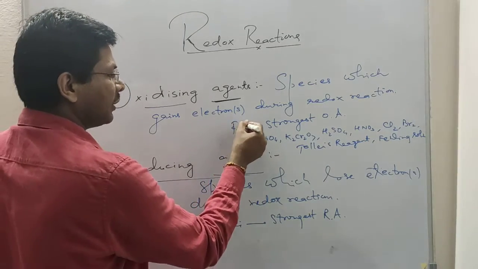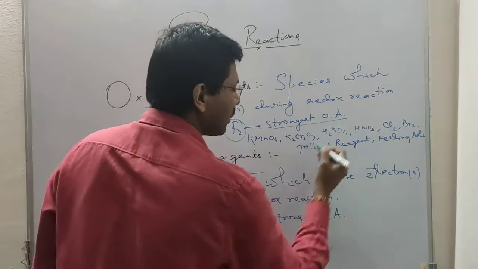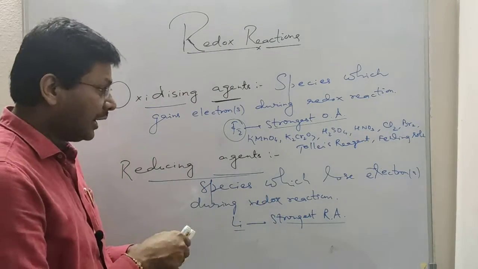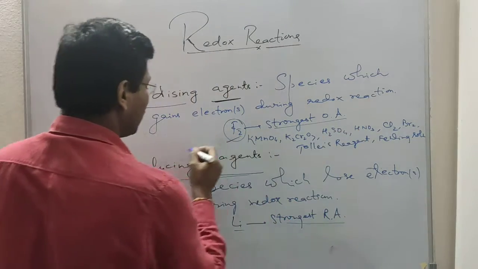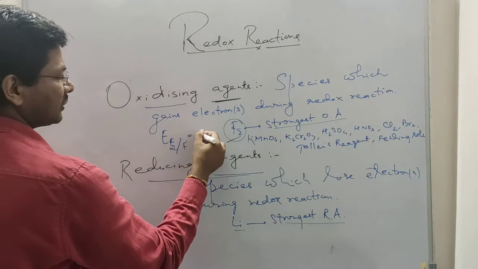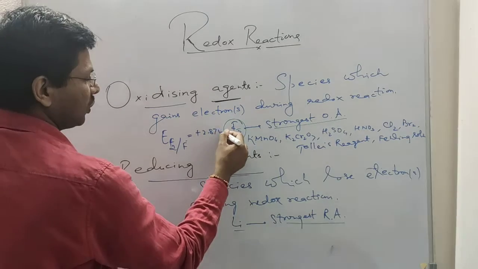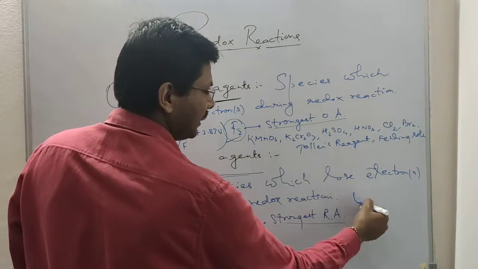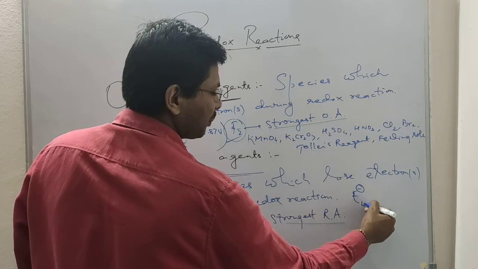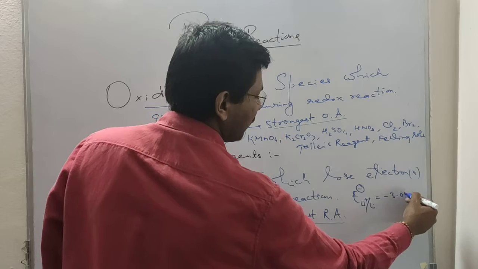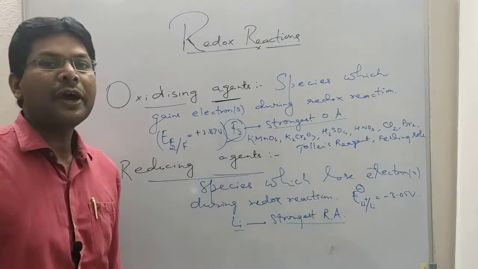So fluorine on the one side is regarded as the strongest oxidizing agent, whereas lithium is regarded as the strongest reducing agent. The electrode potential value for fluorine is +2.87 volt, suggesting that it is the strongest oxidizing agent. The standard electrode potential for Li+ to form lithium is -3.05 volt, suggesting it is the strongest reducing agent.